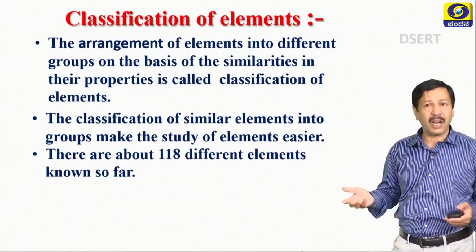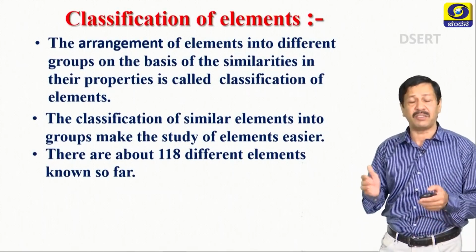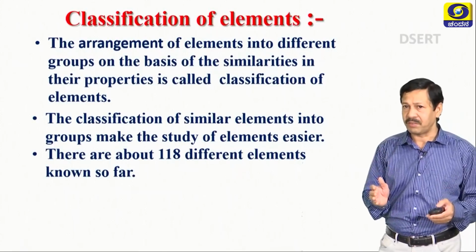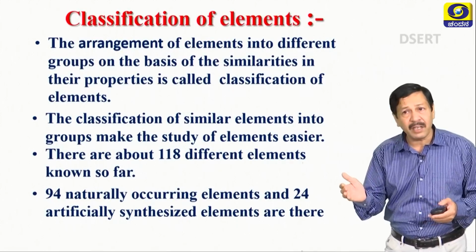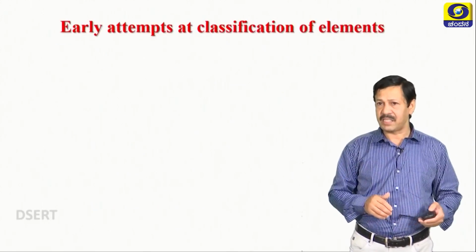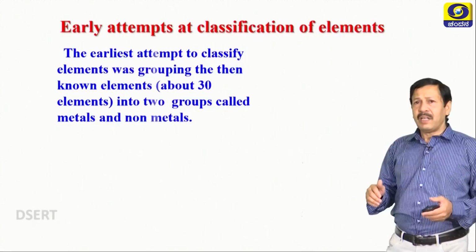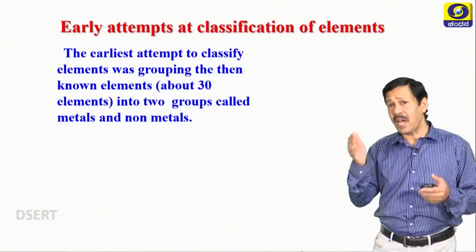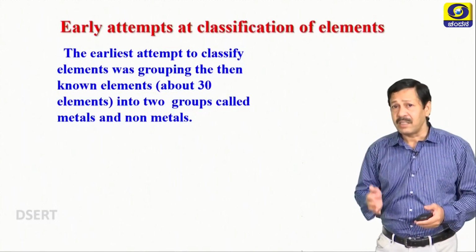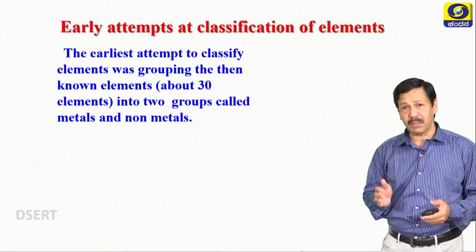There are about 118 different elements known to us. Out of that, 94 are naturally occurring and 24 are artificially synthesized. There are different criteria for classification. Since time immemorial, scientists have tried to classify the elements.